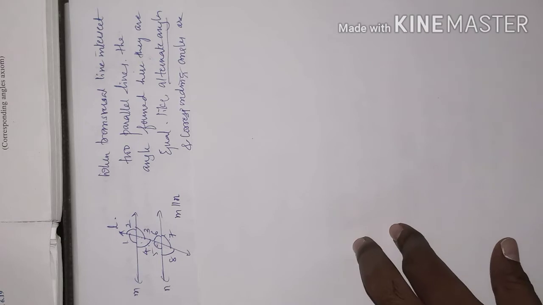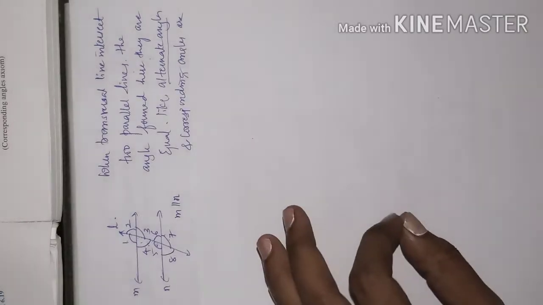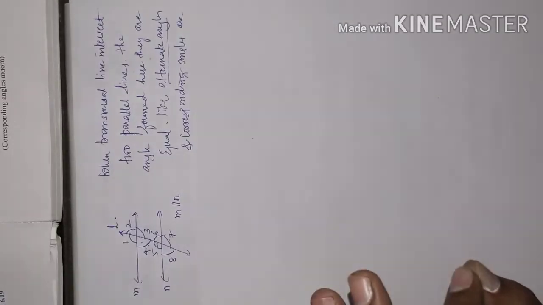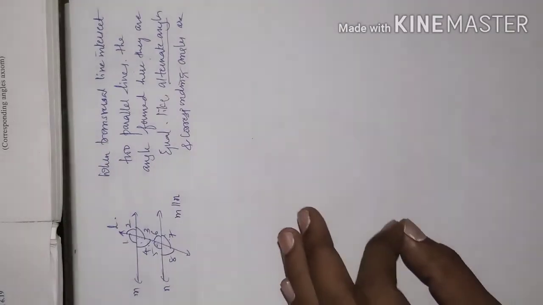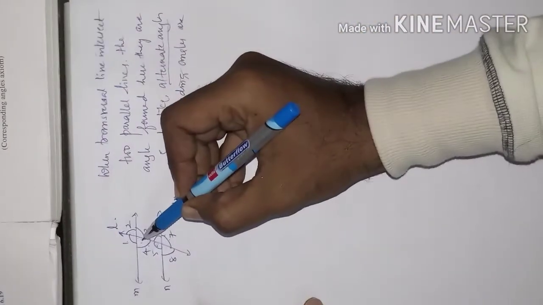Let me define the allied angles, co-interior angles and consecutive interior angles. The interior angles on the same side of the transversal line are said to be allied angles, co-interior angles or consecutive interior angles. I will show you in the diagram.